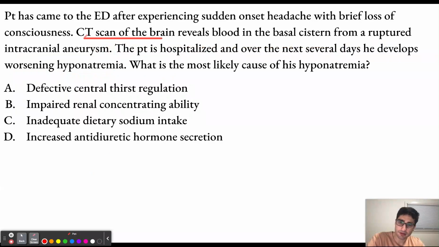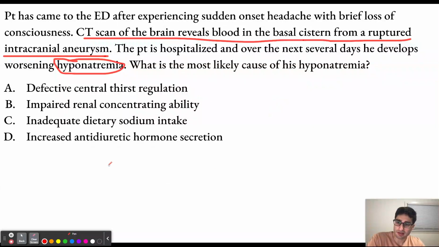Now, CT scan of the brain revealing blood in the basal cistern from a ruptured intracranial aneurysm. This is telling us that this patient has suffered a subarachnoid hemorrhage. So, following the subarachnoid hemorrhage, he has hyponatremia. The most common cause of hyponatremia following subarachnoid hemorrhage is going to be SIADH, or the syndrome of inappropriate antidiuretic